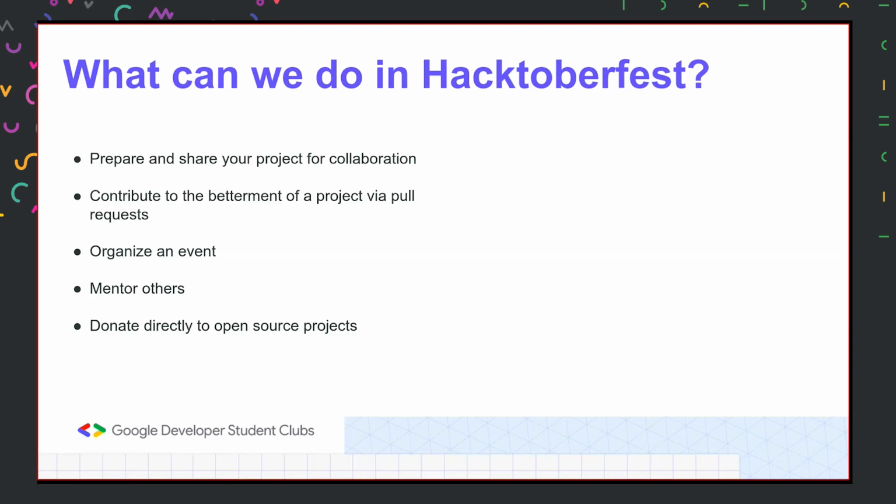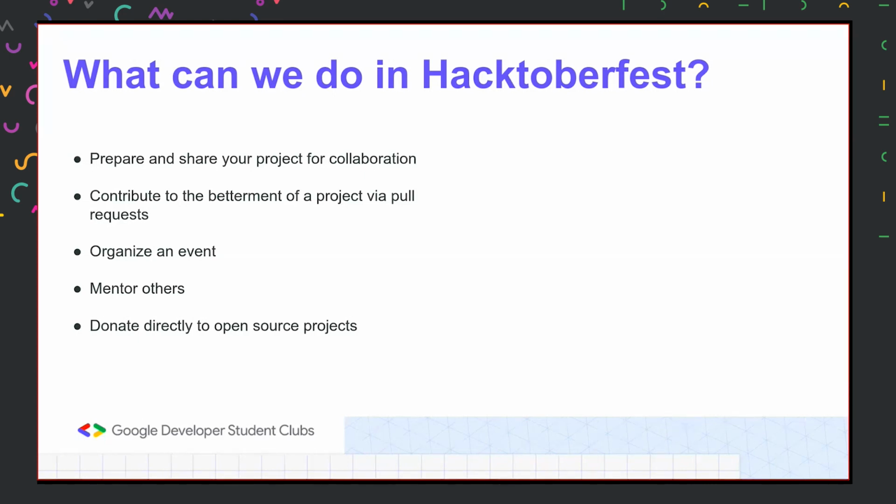As I mentioned in the above point, we put up our project on GitHub and people can contribute to it. Similarly, we can contribute to other projects as well. Other than that, we can organize an event. For example, this is an event where we are educating people about what Hacktoberfest is, or we can conduct events like competitions, contributing the crowd to a particular project or set of projects.